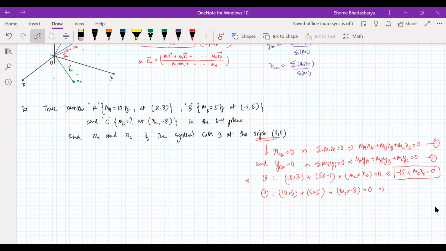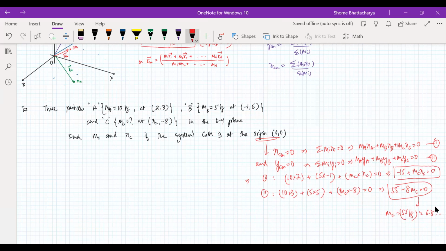So what is this giving us? 30 plus 25, so 55 minus 8 times mc is 0. So this is giving me the mass. So mass of this one is 55 by 8. So that is almost how much? Almost 7, a little bit less than 7, 6.8 something.